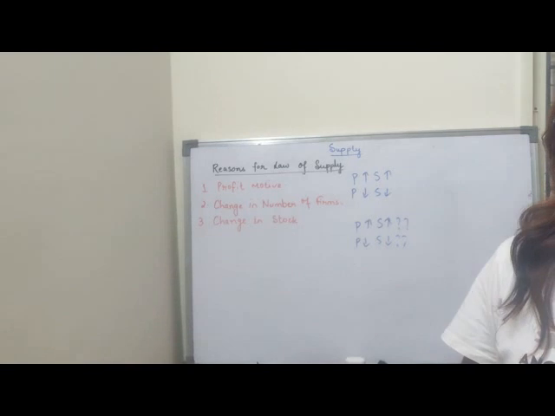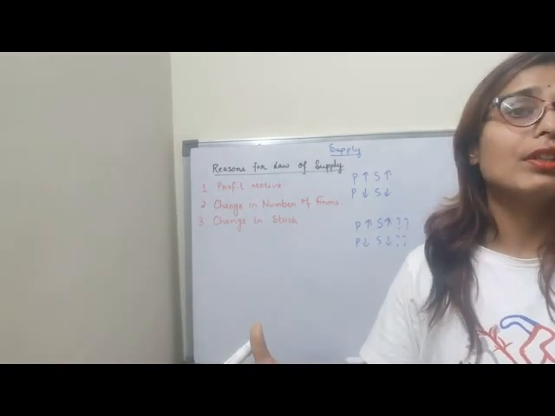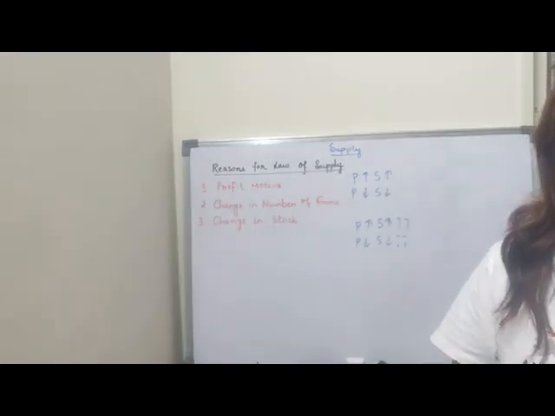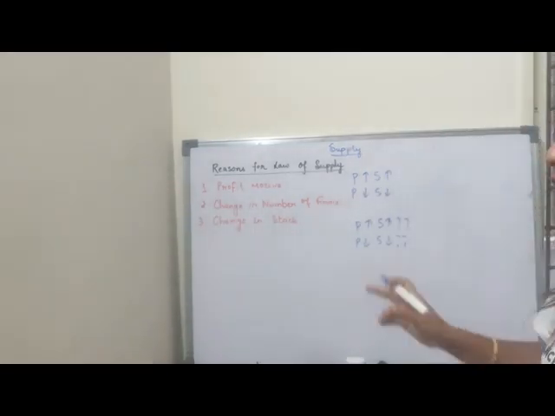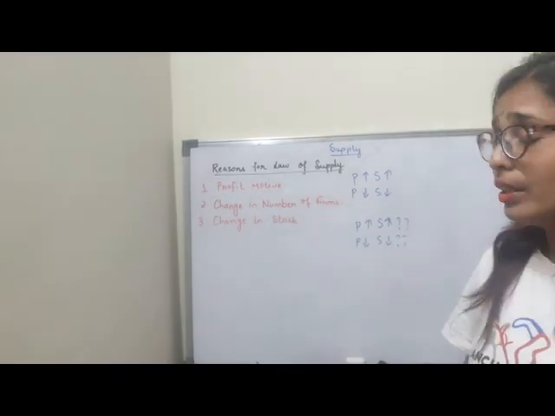Clear children? That means when price increases, profit of the producer increases, so supply also increases. And when price falls, profit of the producer also falls because the margin is low, so supply also falls down. Second is the change in the number of firms.